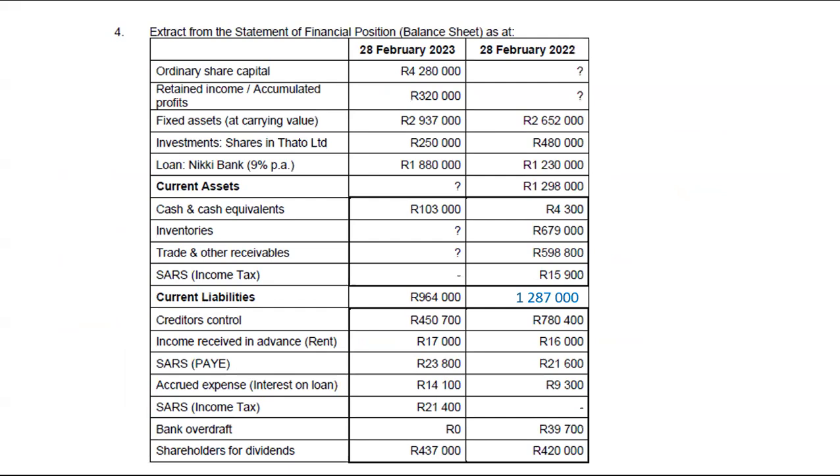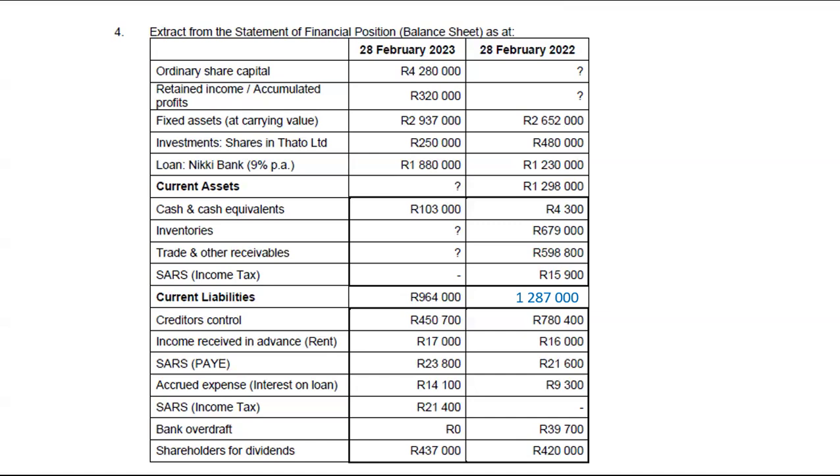You will have to calculate your dividends on ordinary shares first for this year. And there was no buyback, obviously. Unfortunately, here they also did not give us the retained income balance at the beginning of the year. So meaning that you were going to have two unknowns: the retained income balance at the beginning of the year not given, and profit after tax. So it was going to be a little bit difficult for you to get profit after tax.